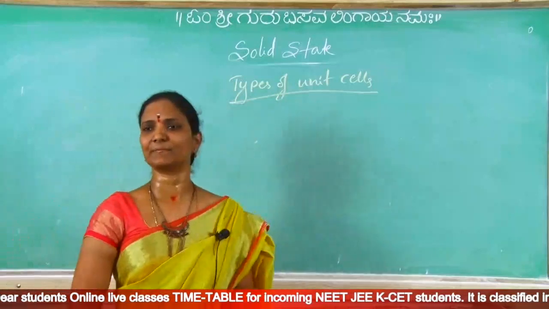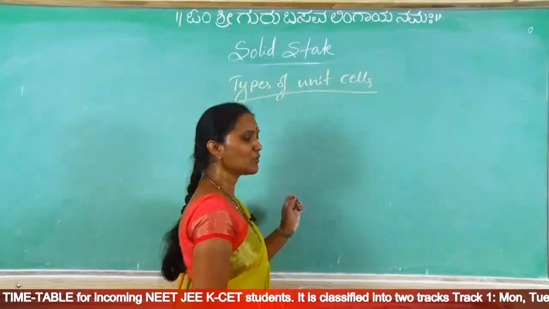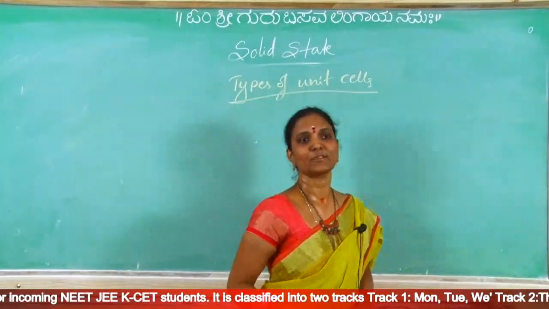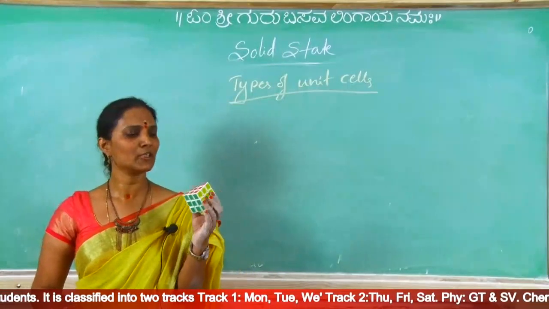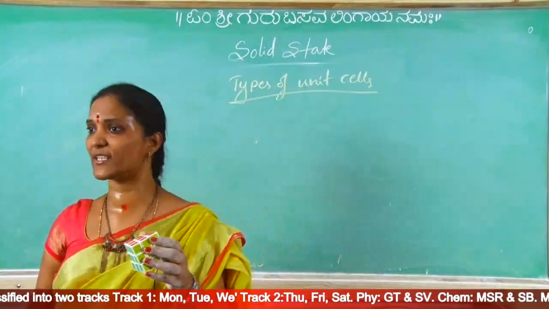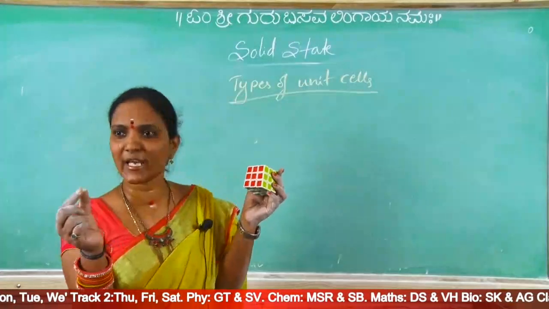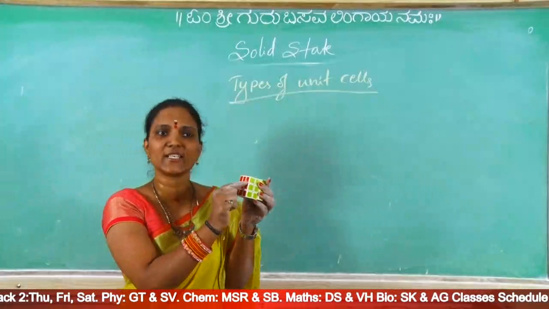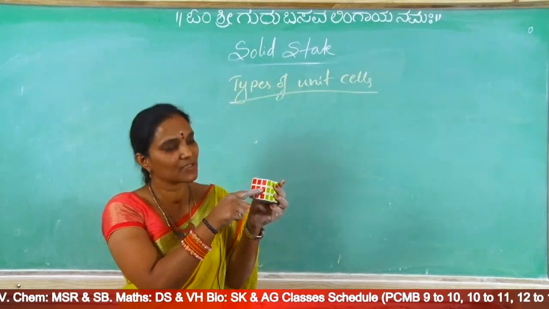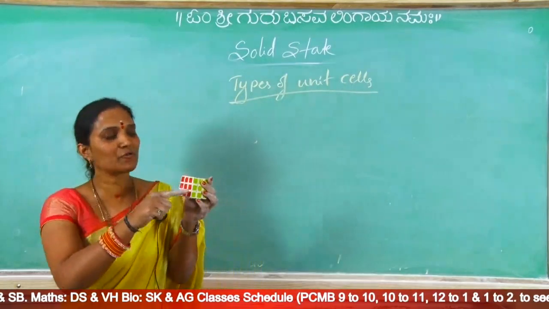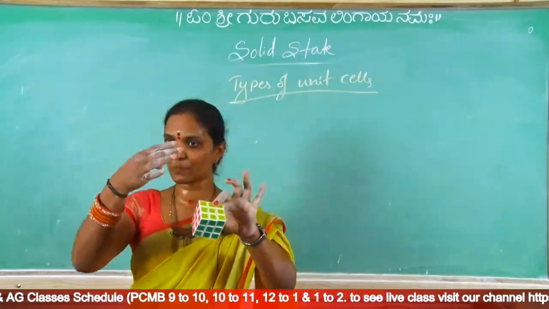First we should know what a unit cell is, then the different types of unit cells. For example, what is the structure of this? It is a cubic structure. To identify the full structure, we have to pass X-rays. Instead, one small portion we are taking. This small portion structure is cubic. If we identify this small portion, the remaining is repeated, same type, cubes only. Now for the full crystal, we can answer cubic.